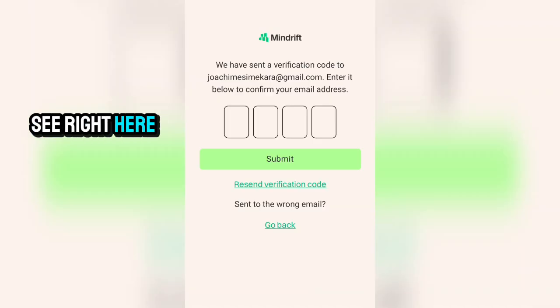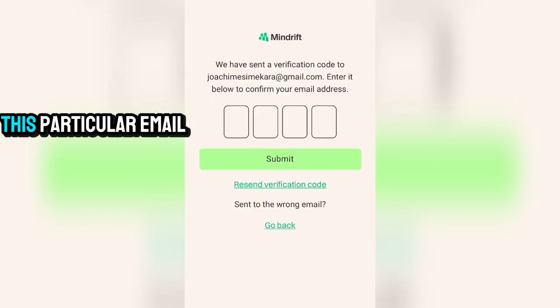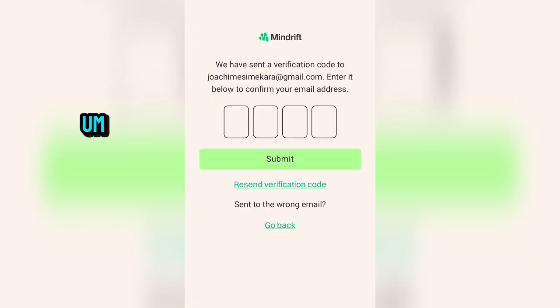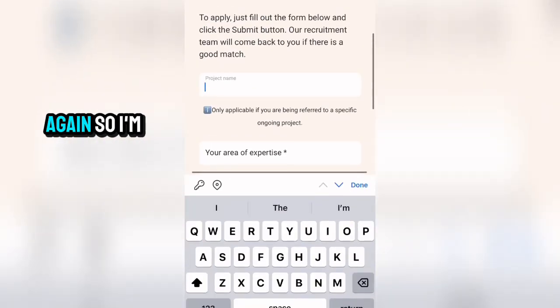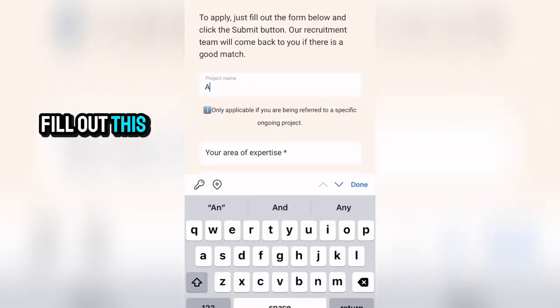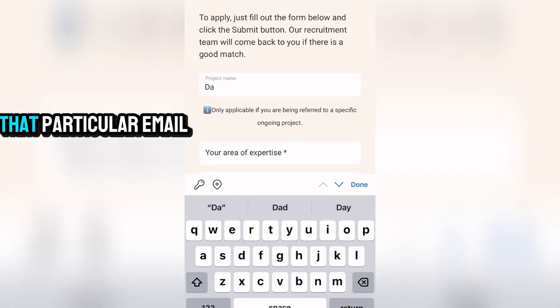So you can see right here where it says we have sent a verification code to joaquinismaker@gmail.com. Enter the below code to confirm your email address. So I'm going to insert that code right here and click on submit. So as it is right here, I can't actually get the code from this particular email, so I need to go back from here. So let me quickly go back and let me fill out this again, because I don't have access to that particular email.